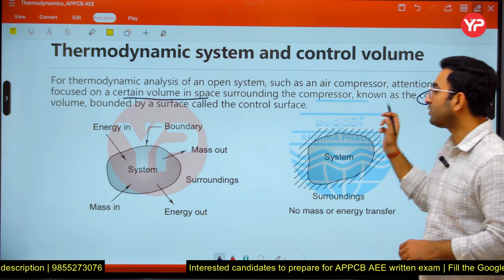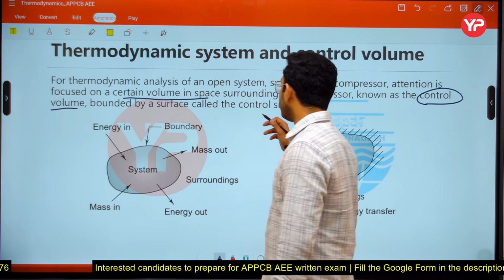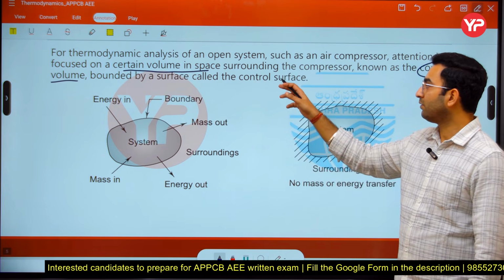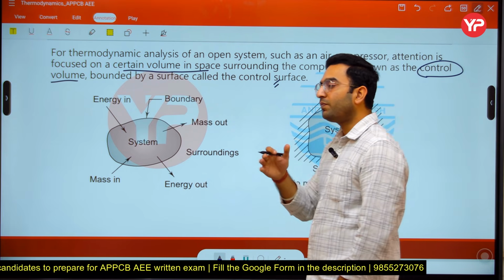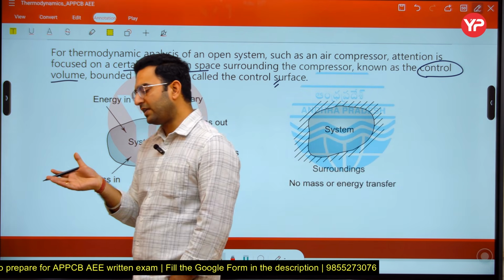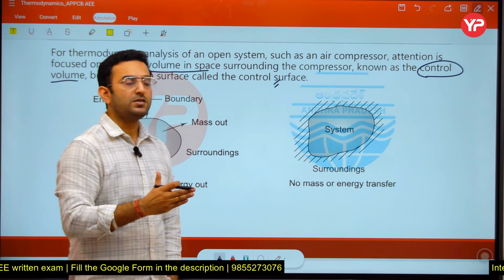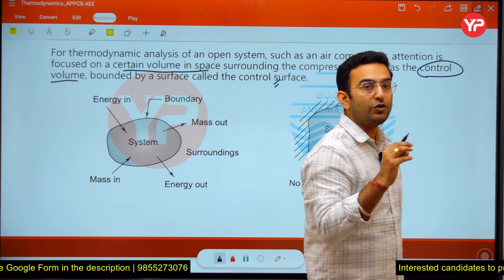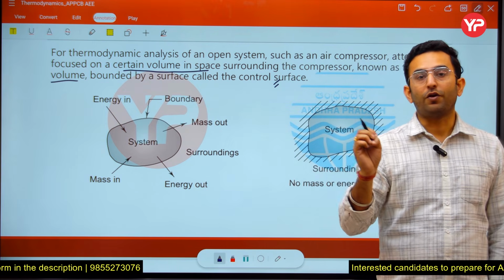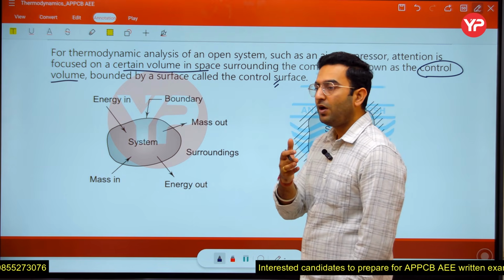Okay, just remember that is known as the control volume here, and the outer surface of a control volume is known as the control surface here. Remember that word. That is why you see that in all the other subjects other than thermodynamics, where we are dealing with open systems, we don't use the word system, we use the word control volume,